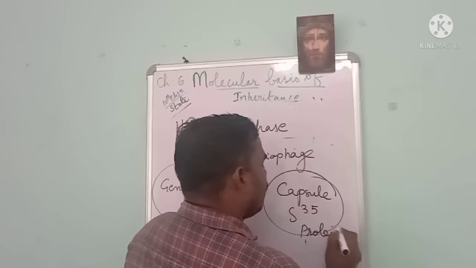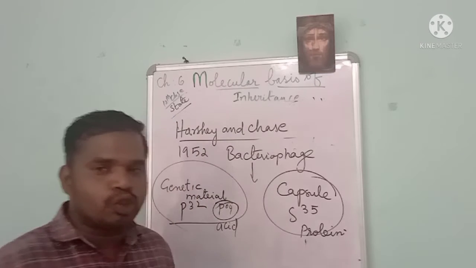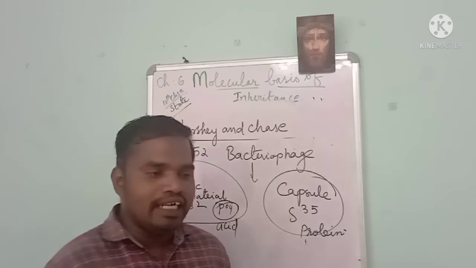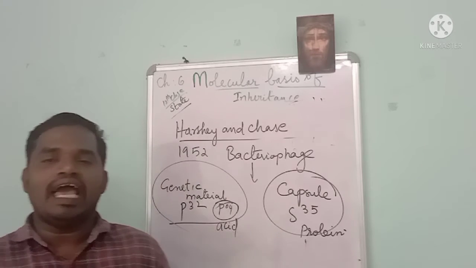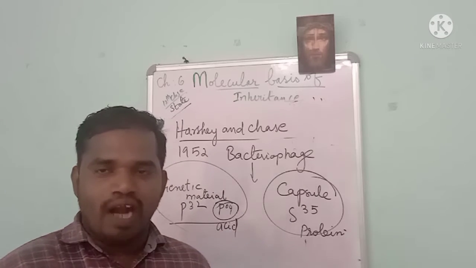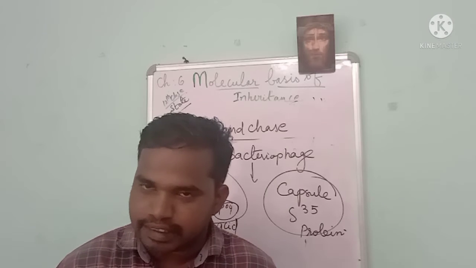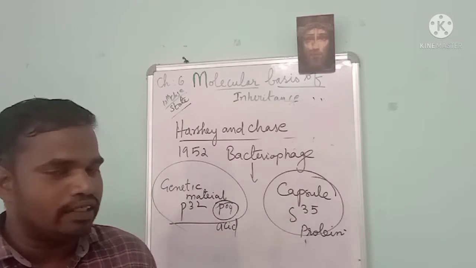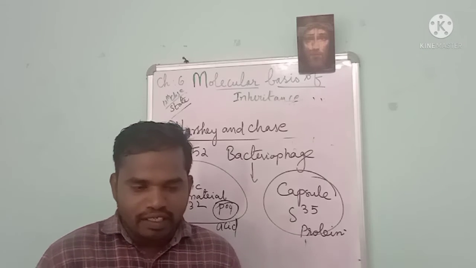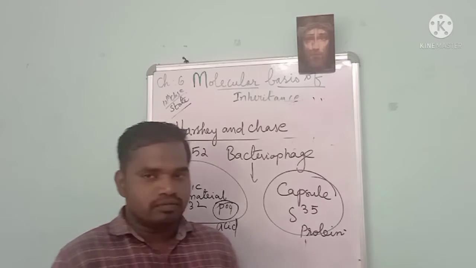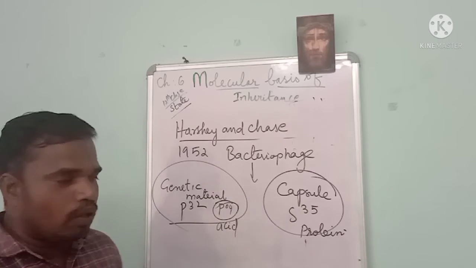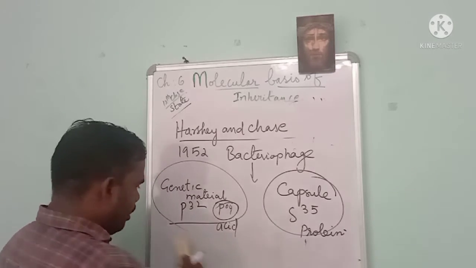So Hershey and Chase gave solid confirmation that DNA, the genetic material, alone carries the information from one generation to another, not the protein or enzymes. You understand? Who gave this solid information? The Hershey and Chase method, using radioactive isotopes.